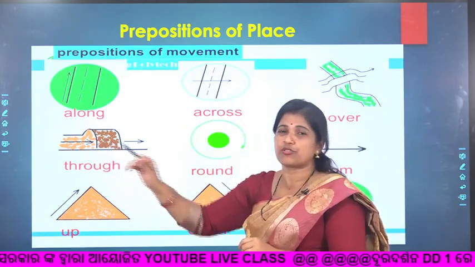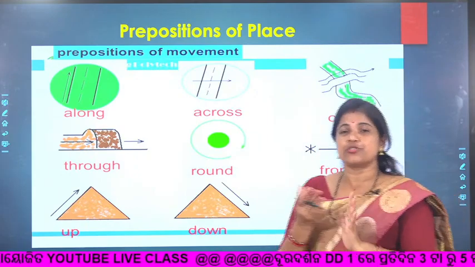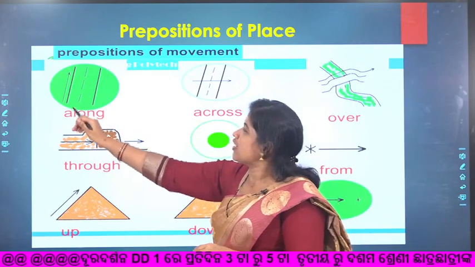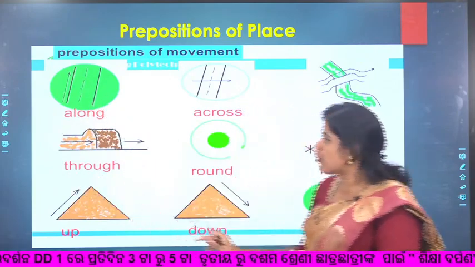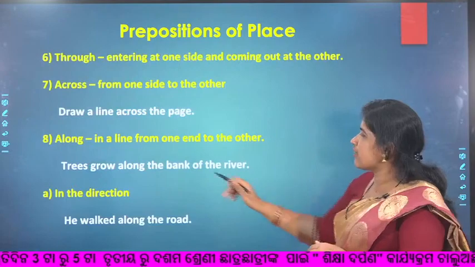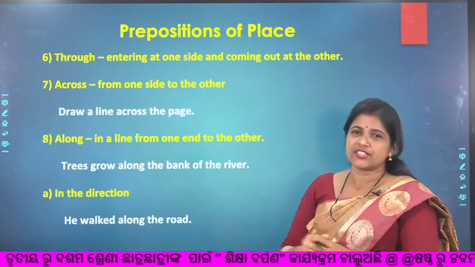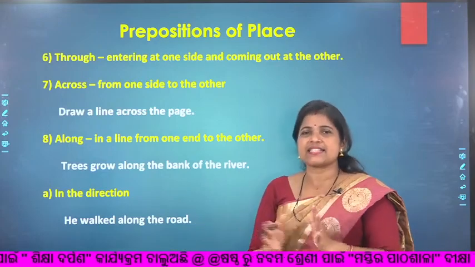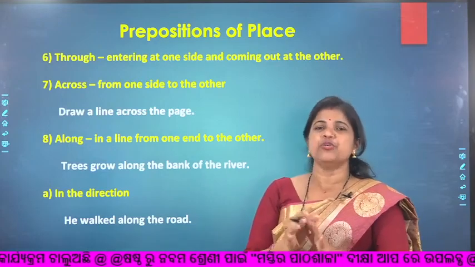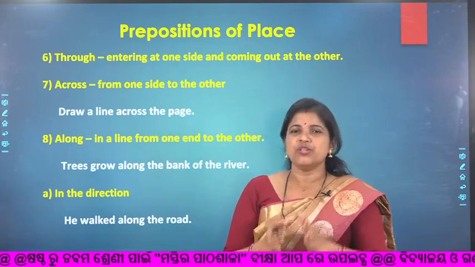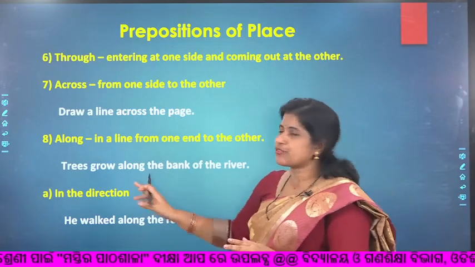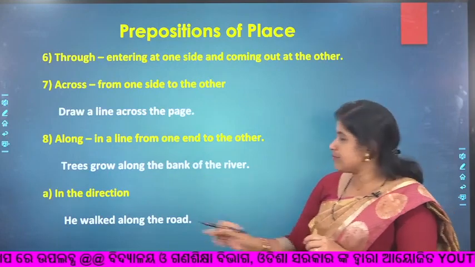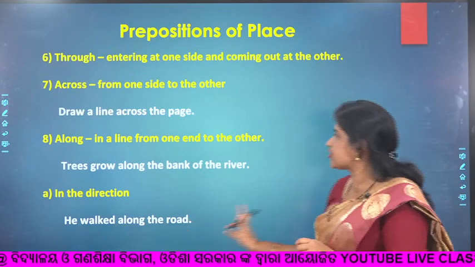Here we have a tunnel or a jungle or a forest or some grass field, then we use through. And along, you can see, along means with the road, we are going along the road. So along means in a line from one end to the other. So these are again three confusing ones, but be very clear. The same sentences can come in your exam, so try to learn and practice, then it will be easier for you all. Trees grow along the bank of the river, means in the same direction. He walked along the road.